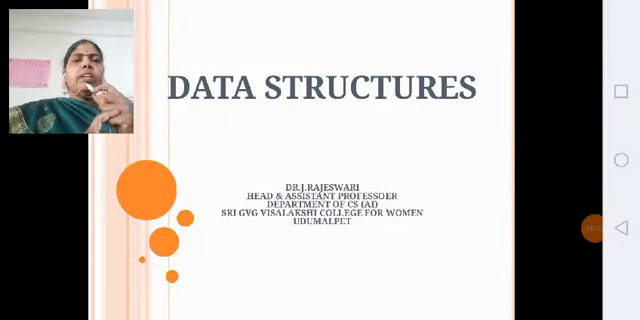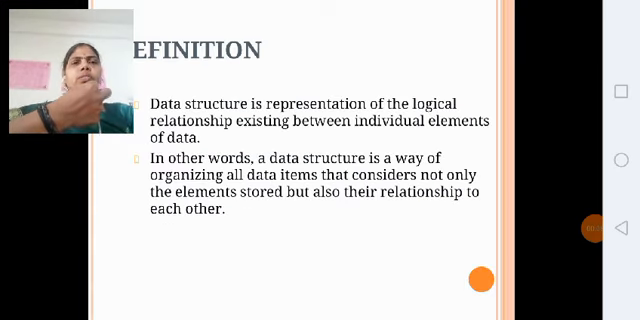Hi friends, now we are going to see about the introduction of data structure. What is data structure? Data structure is nothing but the storage space in our computer. Data structure is the representation of the logical relationship that exists between the elements of the data.